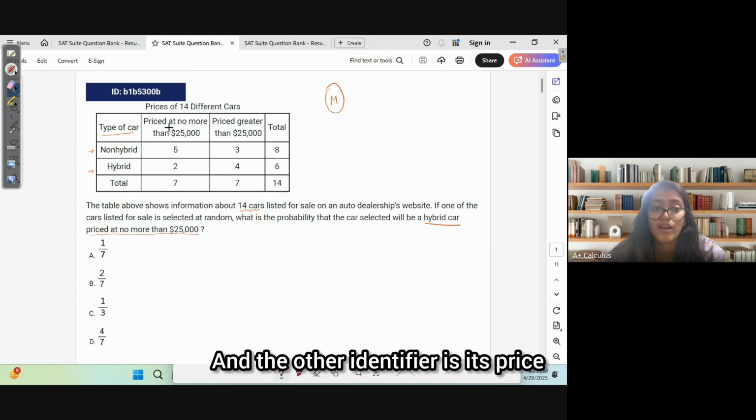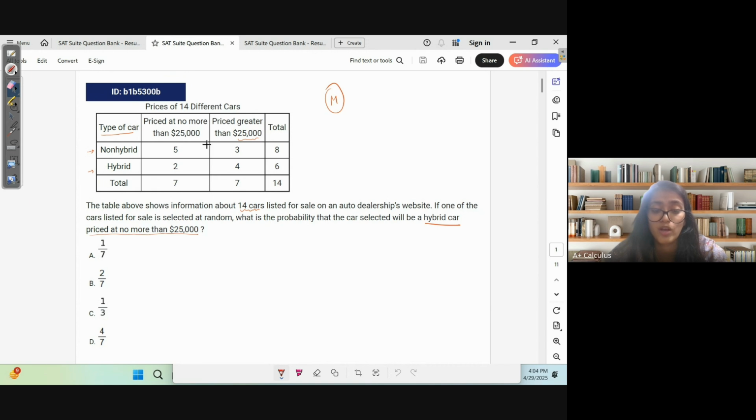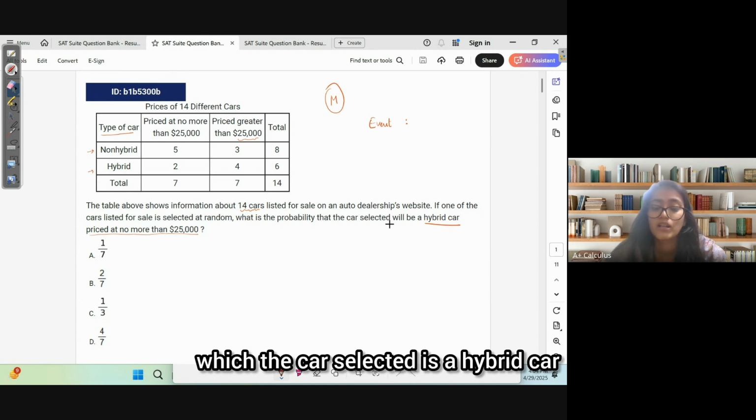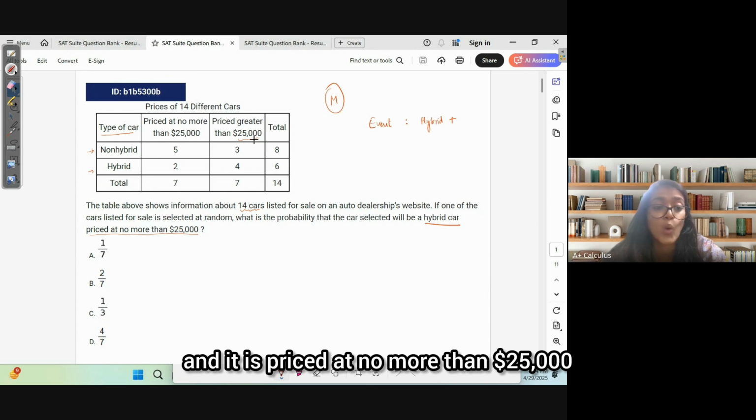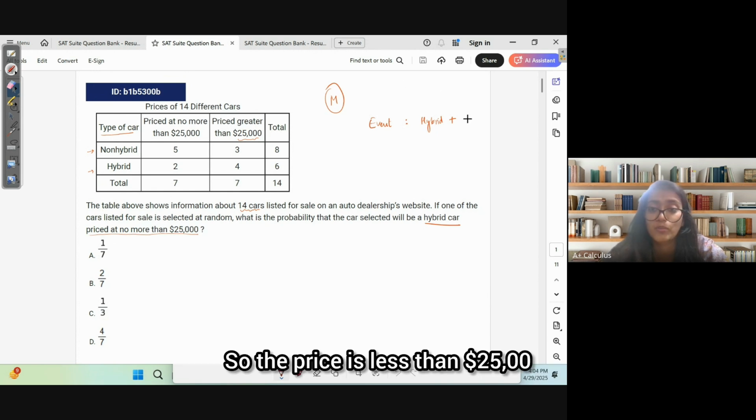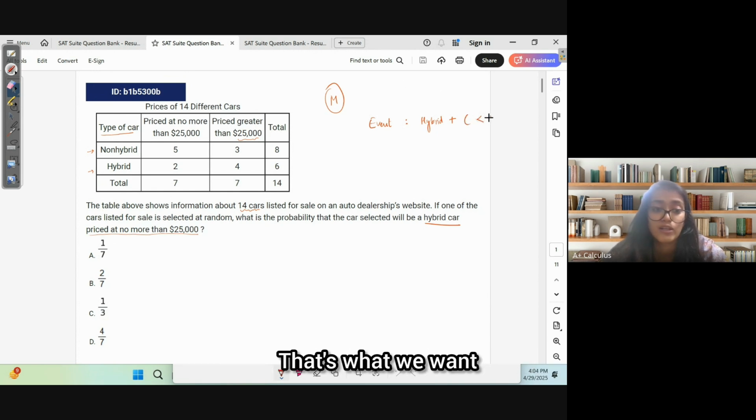And the other identifier is its price, whether the price is more than $25,000 or it is not more than $25,000. Now, our event is that we want the event in which the car selected is a hybrid car and it is priced at no more than $25,000. So the price is less than $25,000. That's what we want.